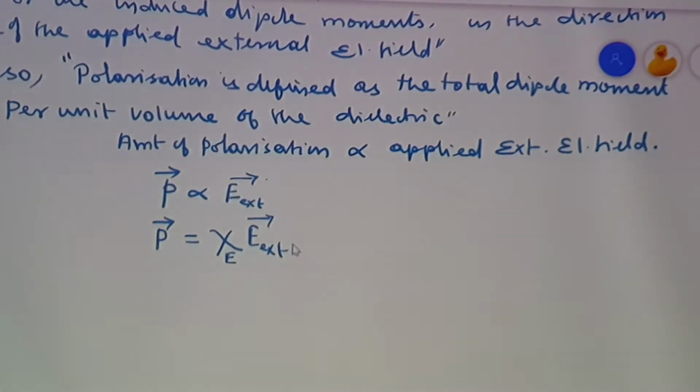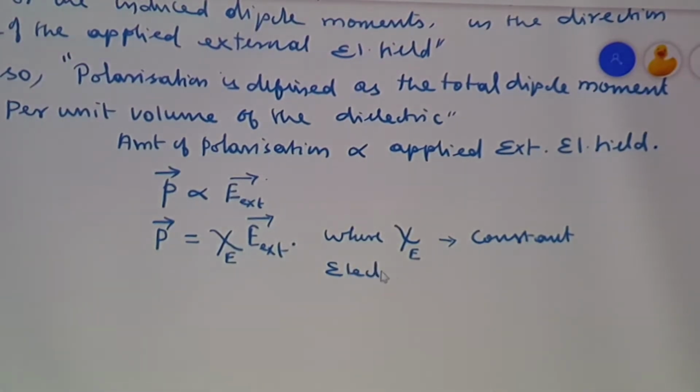This is the expression for polarization, where we have introduced a constant chi of E, which is called the electric susceptibility.